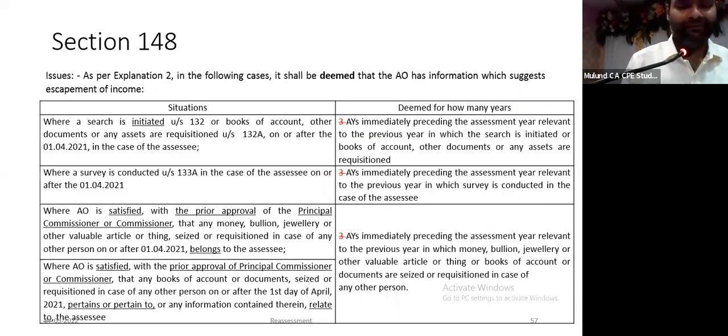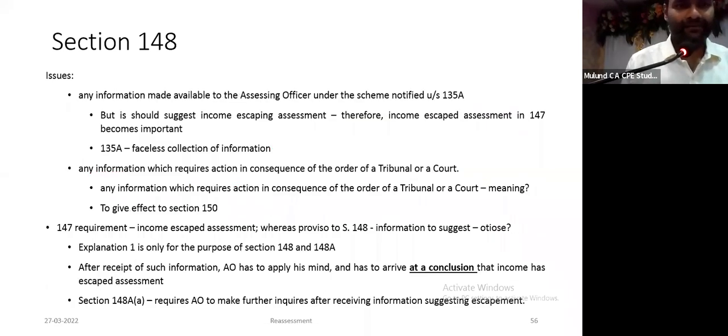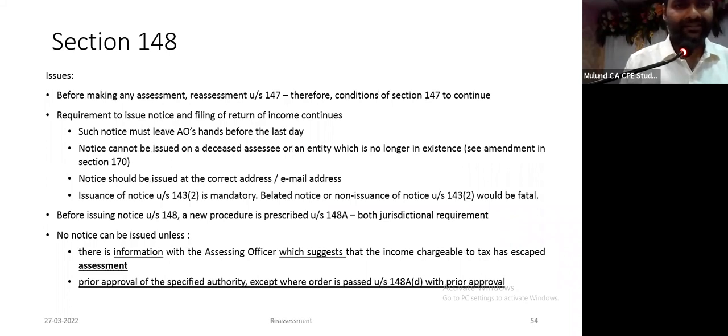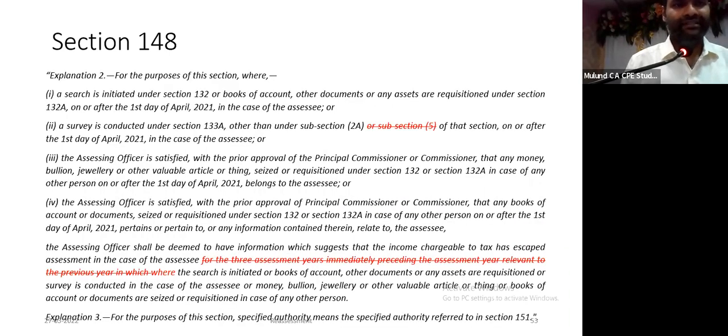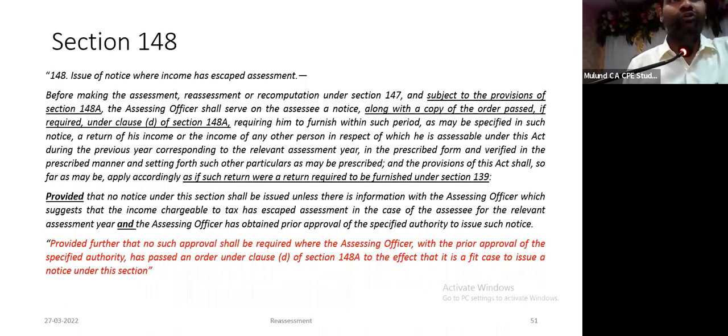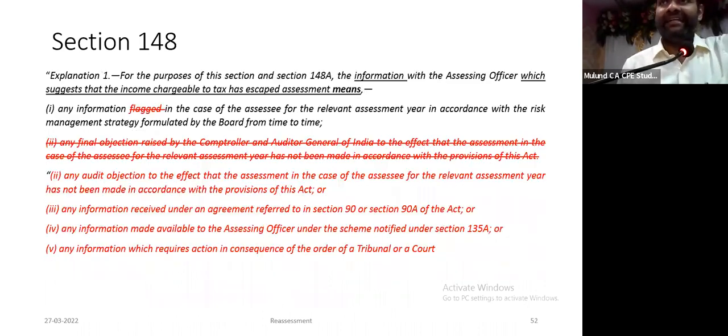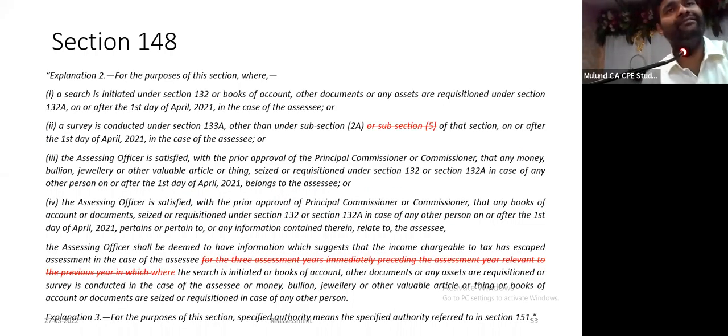One last point which comes to my mind is, if you again look at section 148, there are two provisos. The first proviso says you cannot issue unless there is information and unless approval. The second proviso says approval is not required if a prior order under 148A(d) is passed. Then there are two explanations. Explanation A says information suggesting income escaping assessment means the following information. And explanation B says in the following cases, it is deemed that there is information which suggests.